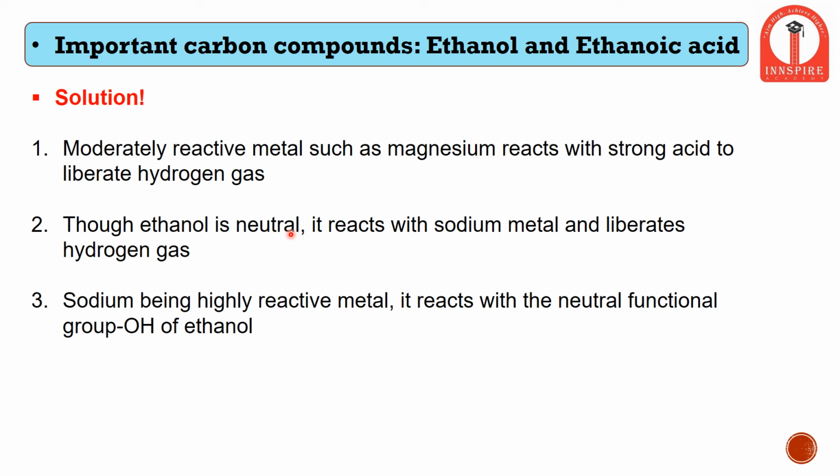If instead of sodium we added magnesium metal, the reaction would be different, as we know that magnesium is less reactive than sodium. Therefore the reaction rate of sodium with ethanol will be much faster than magnesium, which is slowly reactive, so it will also react slowly with ethanol, and the amount of hydrogen gas released by magnesium will be much less compared to sodium.